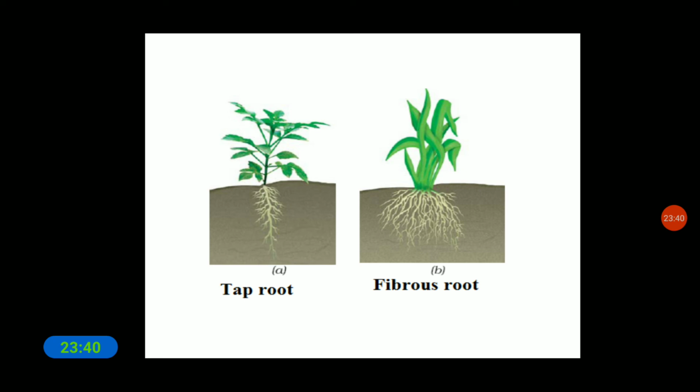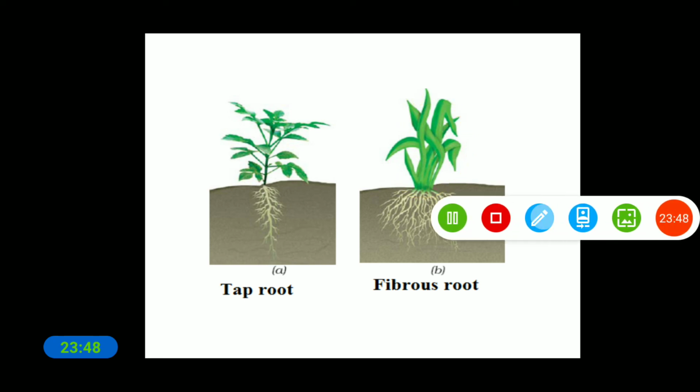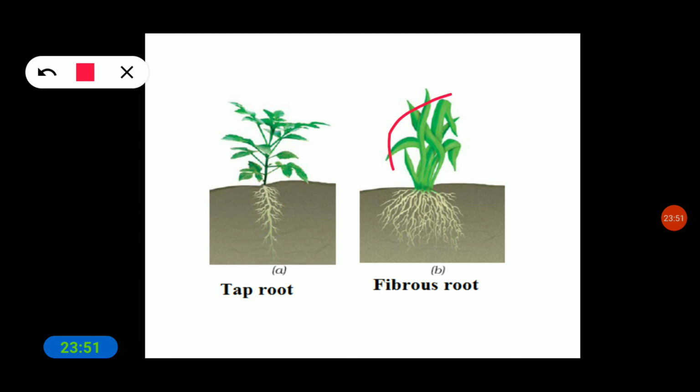Fibrous roots have leaves with parallel venation, whereas tap root plants have leaves with reticulate venation. The root structure is different from one another. So these are the types of roots.